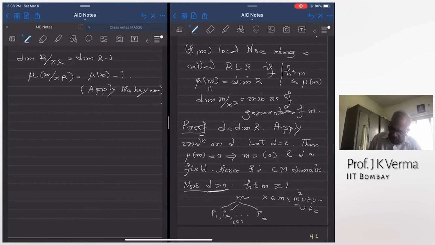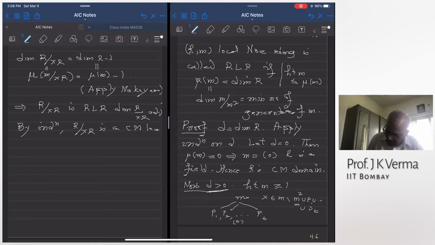So the dimension of R is mu of M, and by these equations these two are equal, and so R mod XR is a regular local ring, and the dimension is d minus 1. By induction, R mod XR is a Cohen-Macaulay local domain.